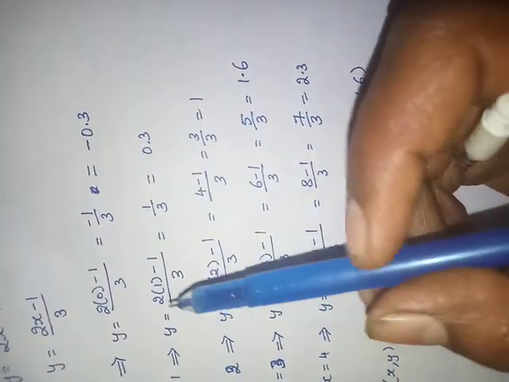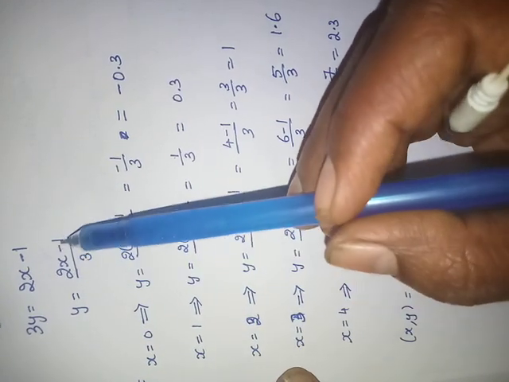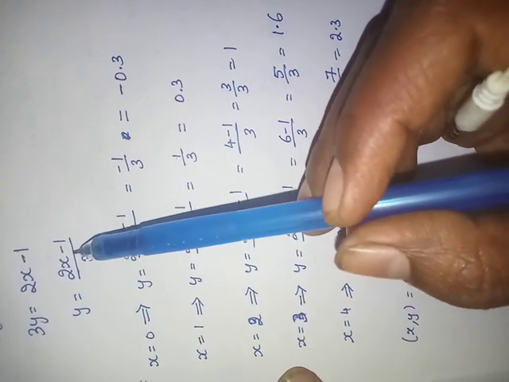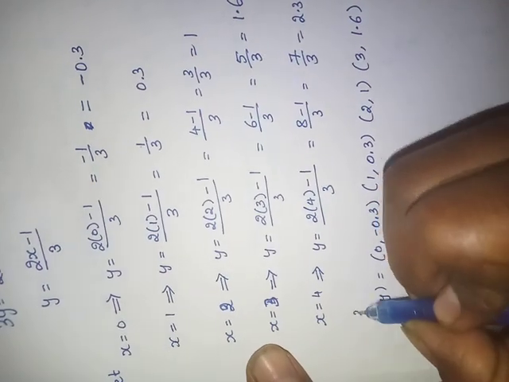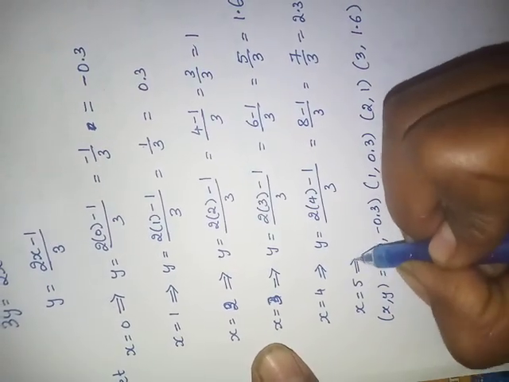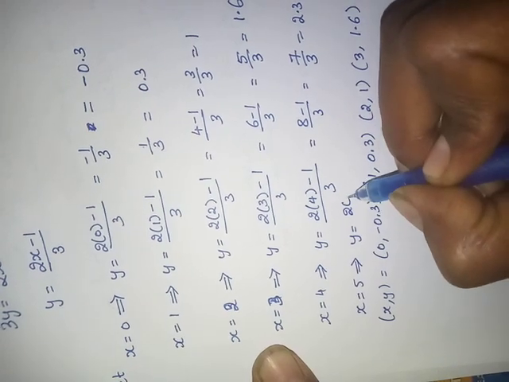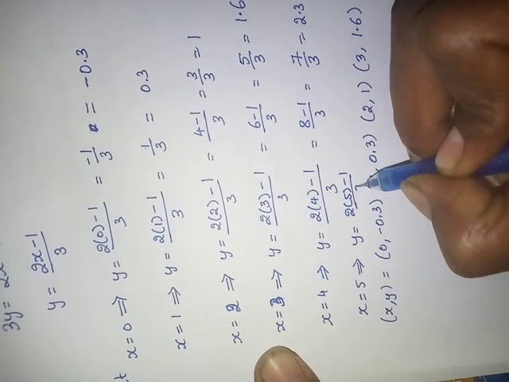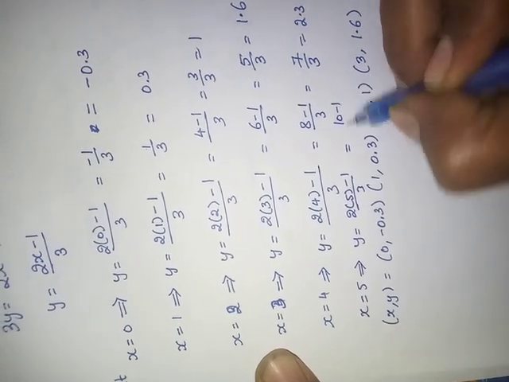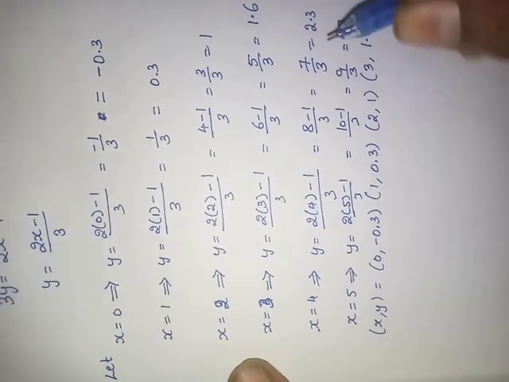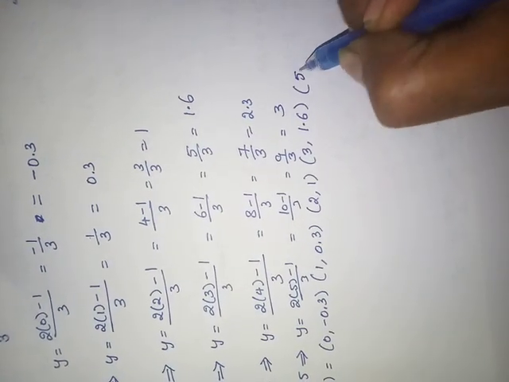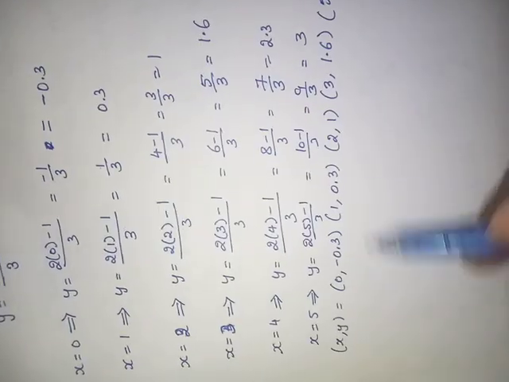If I take 6, how much will it become? 12 minus 1 is 11. Take 5. x equals 5. y equals how much? (2 into 5 minus 1) by 3, 10 minus 1 by 3, 9 by 3. 3 threes are 9, so you get the correct value 3. So write 5 comma 3. These are the values.